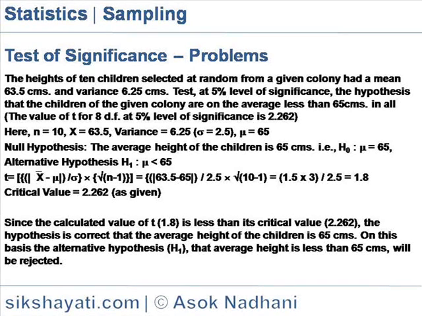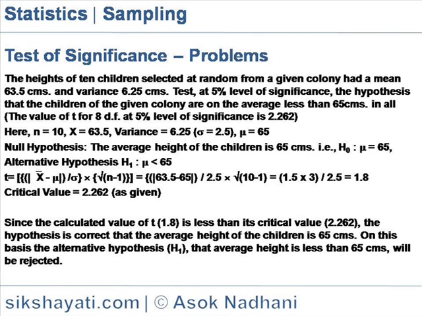So t is equal to mod of x bar minus mu by sigma into root over n minus 1, is equal to mod of 63.5 minus 65 by 2.5 into root 10 minus 1, is equal to 1.5 into 3 by 2.5, is equal to 1.8. Critical value is 2.262 as given.